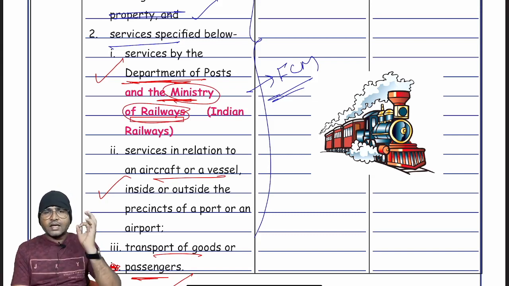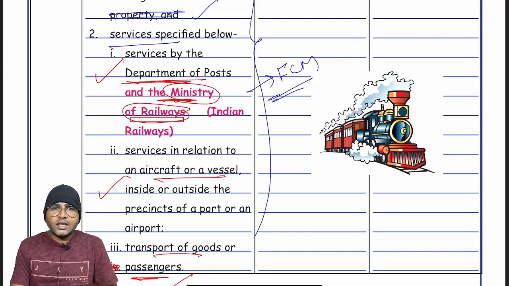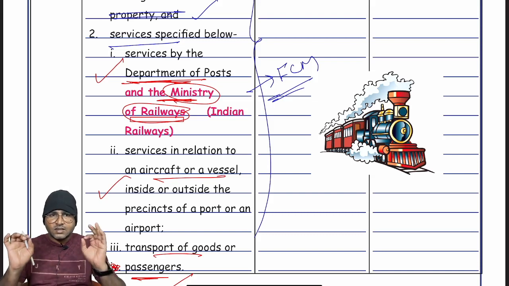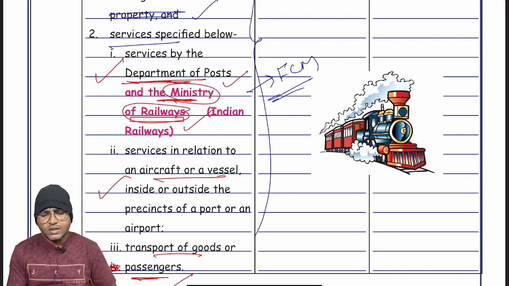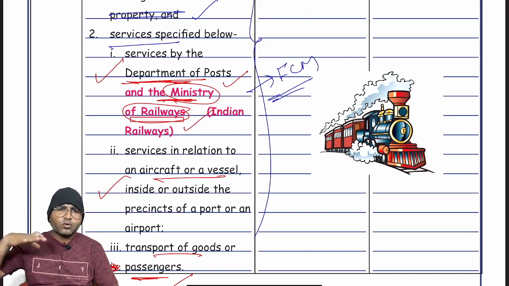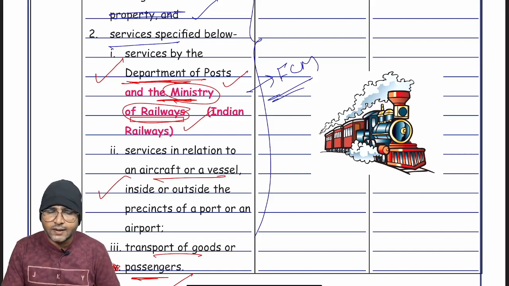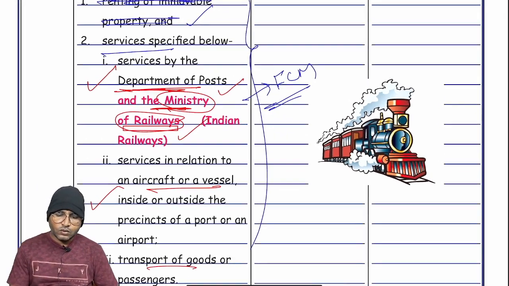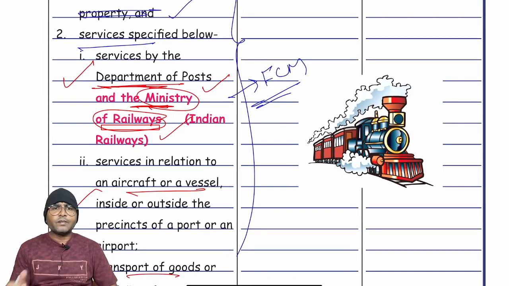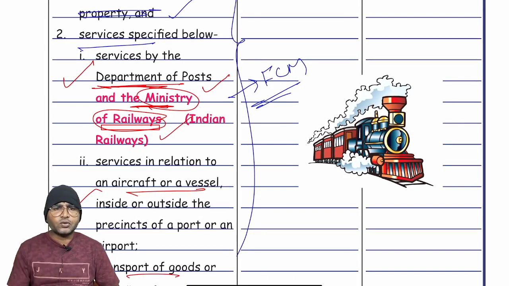So, where Indian Railway provides services to the business entity, services by the Department of the Post, services by the Ministry of Railway, that is Indian Railway, goods, wagons or services are there, and suppose different types of services might be there, the Ministry of the Railway giving an opportunity to do the business.